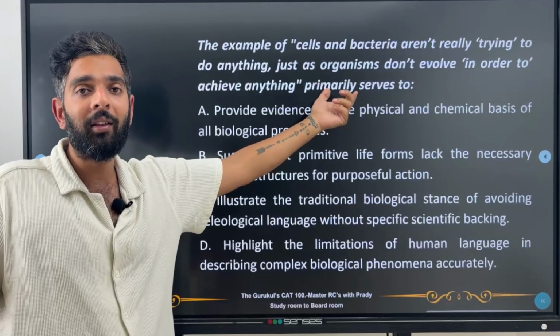So this suggests that primitive life forms lack the necessary cognitive structures for purposeful action. Again, nowhere has he talked about cognitive structures that these cells and all have in the passage. So I'm going to treat this as out of scope and leave this.